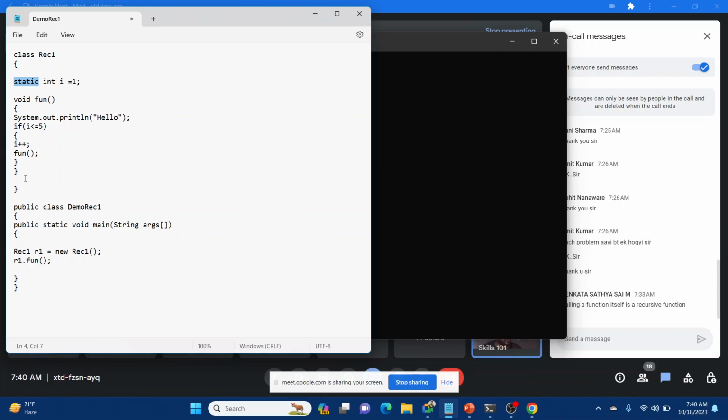Can someone tell me the formula? What is the factorial number? If you don't know, you can tell me that you don't know. At least please send a message, so that if you don't know the factorial number, I'll explain it first and then we do the program. If you know the factorial number, then we will go ahead with the program. So can someone tell me, do you know the factorial number?